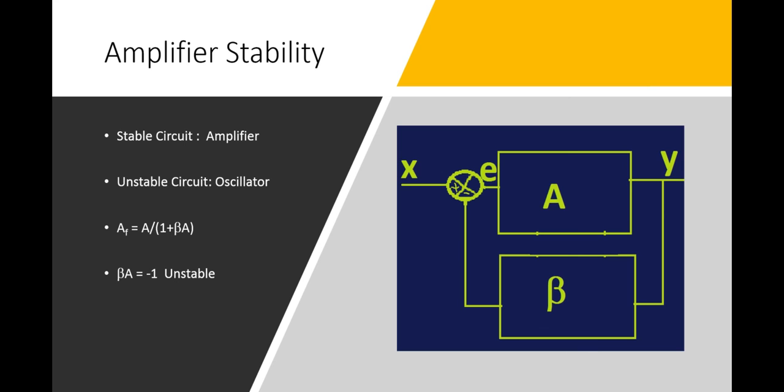The output actually does not become equal to infinity. What happens is that A becomes lower due to saturation effect, which we will discuss shortly, inshallah. But the point is that when the expression for the gain with feedback becomes undetermined, due to beta A being equal to -1 and thus the denominator becoming equal to 0, the circuit no longer works as an amplifier.